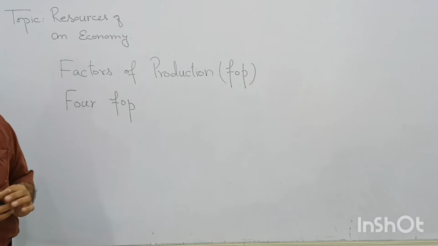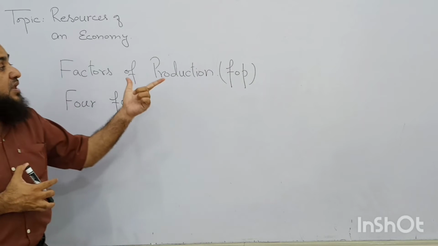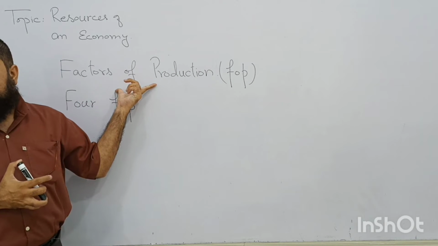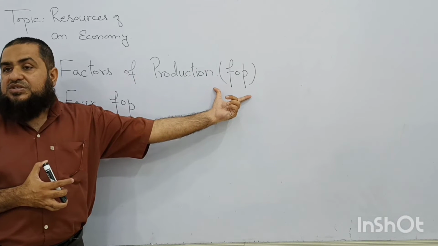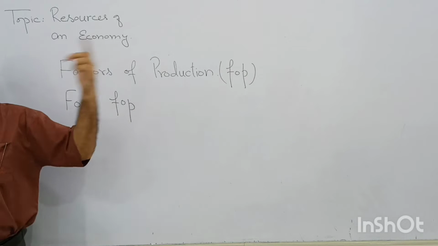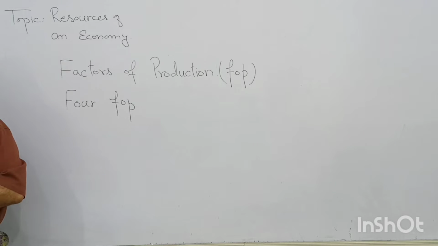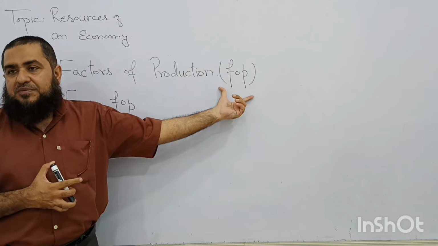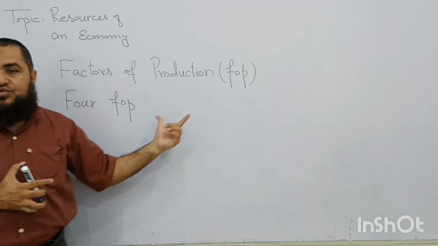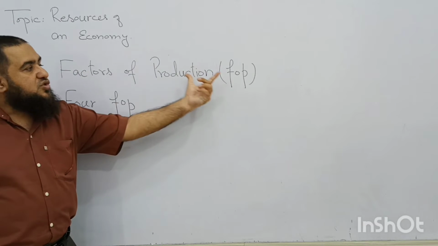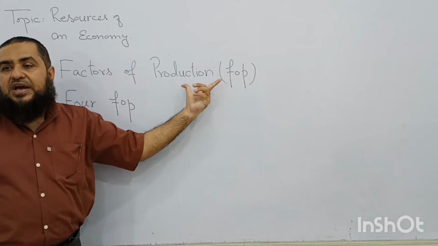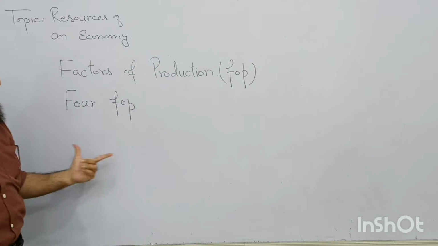If you are using any abbreviation in your exam, first write the full form of that, and in the bracket you can write the abbreviation, and the next time you can use it in your exam as well. And if you haven't mentioned what is FOB, first of all, and you are using, then it will not be considered a right thing in your exam. So in the first sentence you have used it, you have mentioned what is meant by FOB. This is the factor of production. Now we can use it.